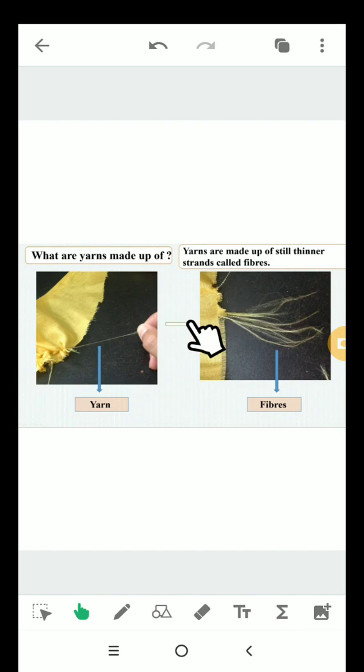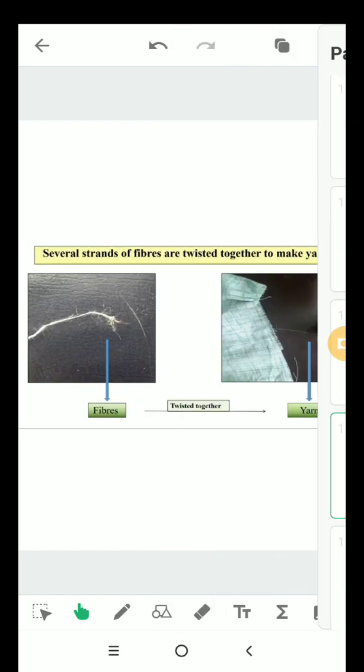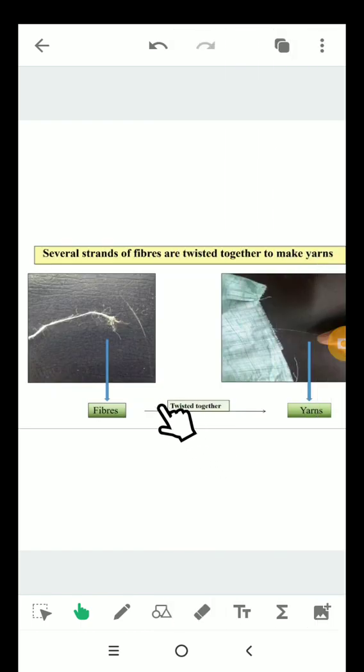Or in other words, we can say that fibers are twisted together to make yarns. Okay.